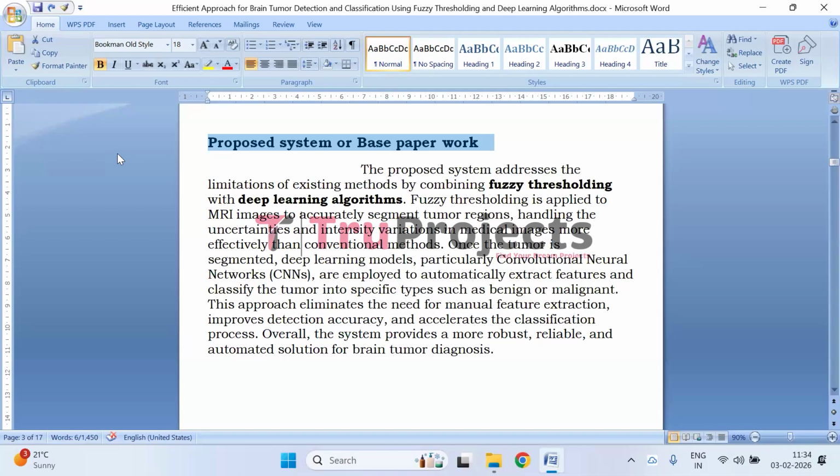After segmentation, convolutional neural networks automatically learn and extract relevant features to classify tumors into different categories such as benign or malignant. This automated approach reduces the need for manual feature extraction, enhances accuracy, speeds up diagnosis, and offers a reliable and efficient solution for supporting medical decision making.